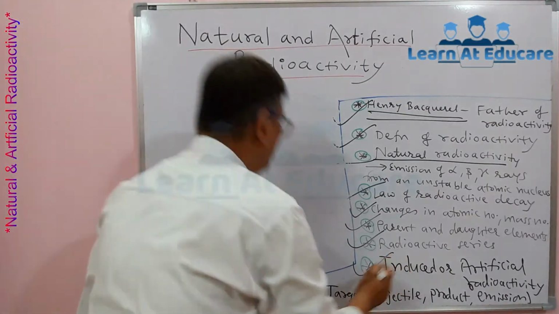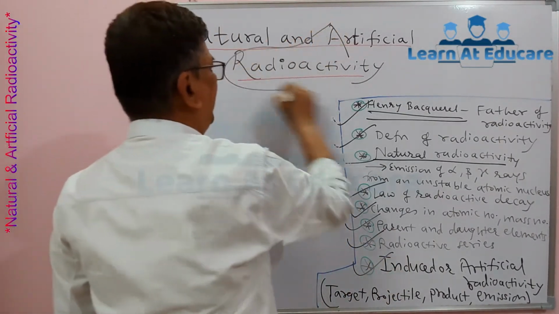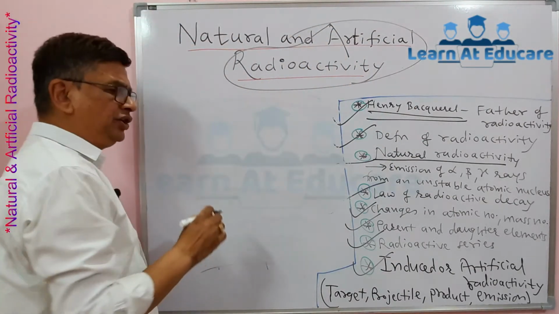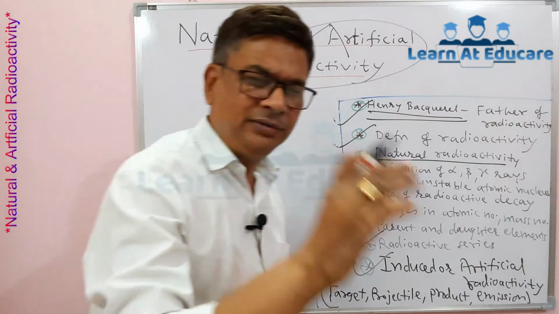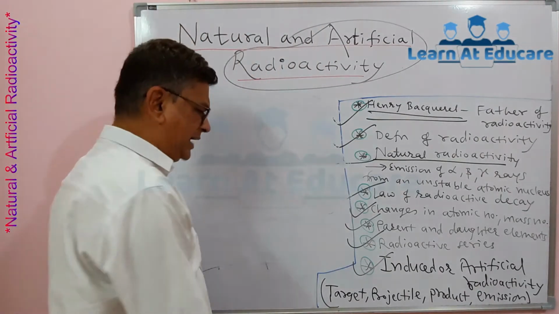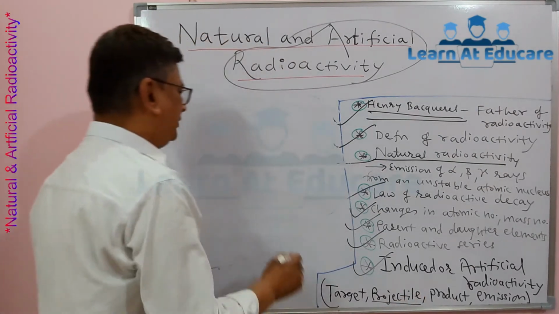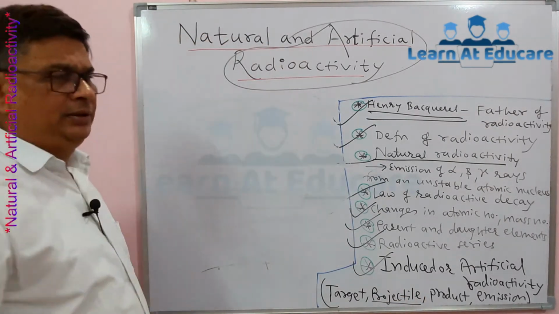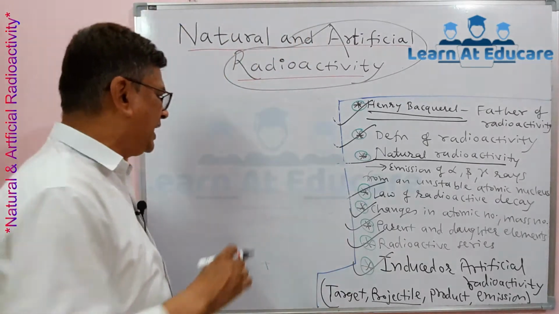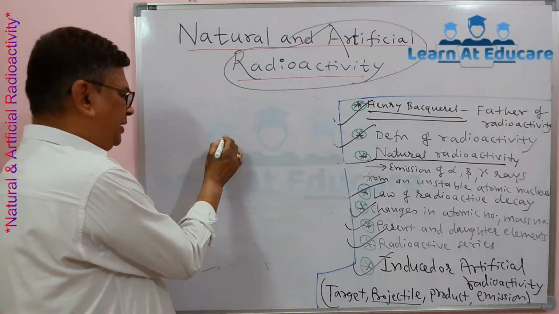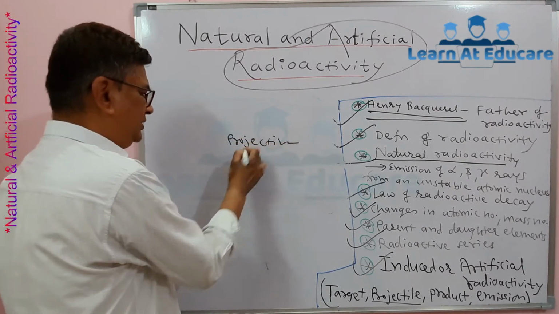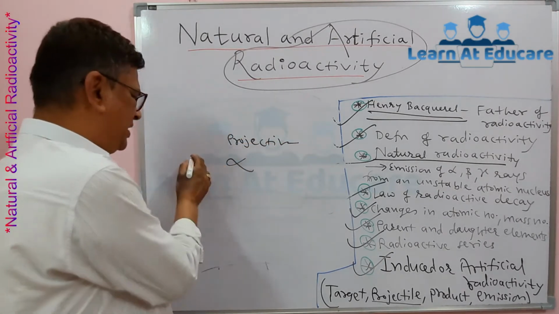Then there is also artificial radioactivity. What happens in artificial radioactivity? The lighter nuclei are bombarded with high-speed particles, and those particles are called projectiles. The lighter nuclei on which the bombardment occurs are called the target. The projectile particle may be, for example, an alpha particle.